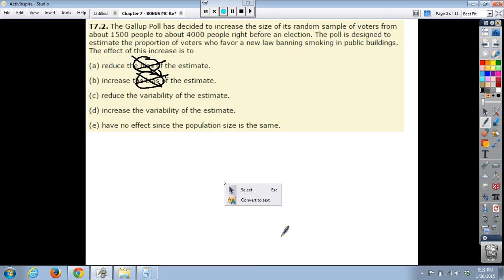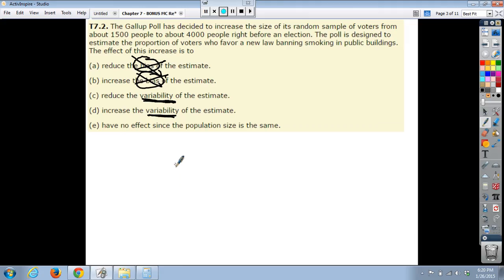Well, to be honest, the whole bias effect here really has nothing to do with the size of the population. If you do not take care of getting your sample, essentially, if it's not random, if it's not done properly, if it's a convenience sample or based on voluntary response, you can't get rid of that bias, no matter how many times larger your sample is. So A and B are just wrong altogether. We cannot reduce bias, and we can't increase bias, by increasing our sample size here. The sample size really has more to do with our variability.